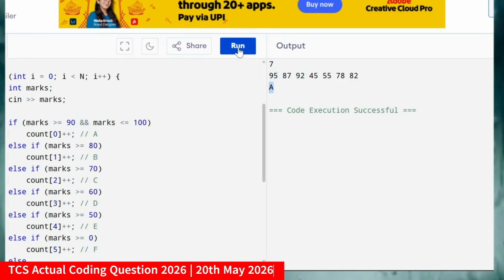If you take some other values, like if I'm taking the number of students as 5, with values 34, 34, which all came in the fail category, and 56, 98, then most of the students are coming in the fail category. So this is the reason. I hope you got the clarity.